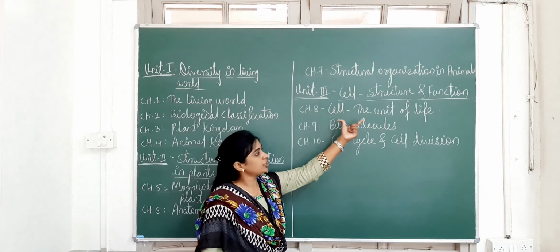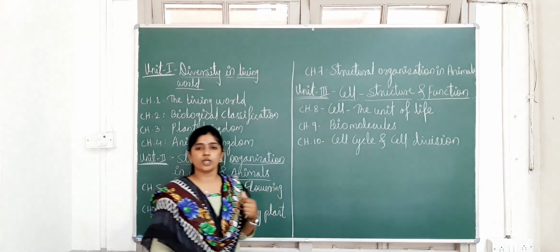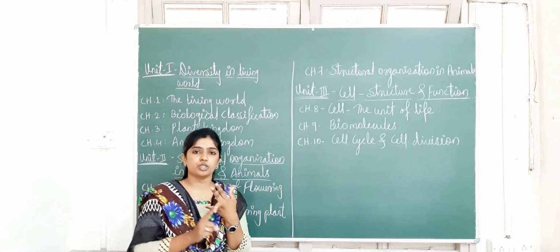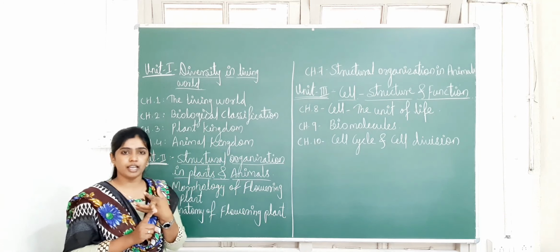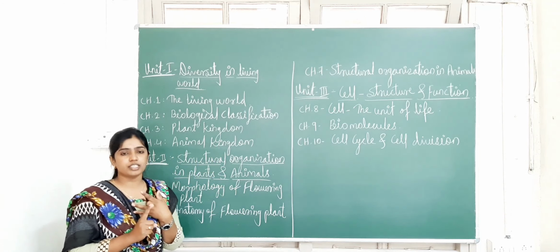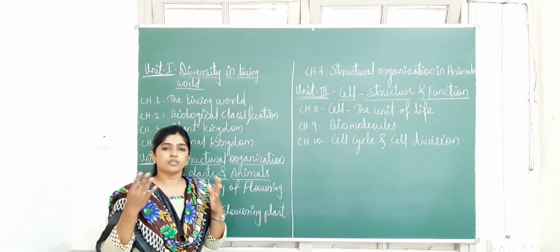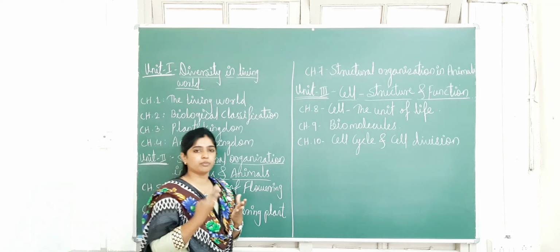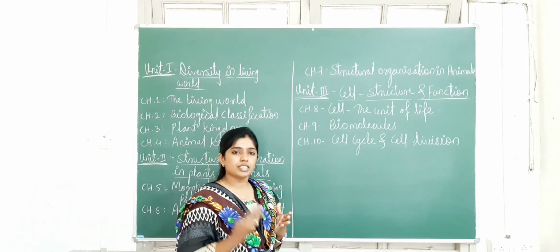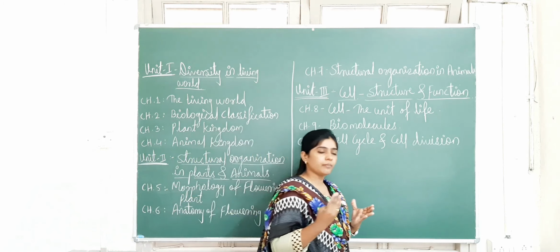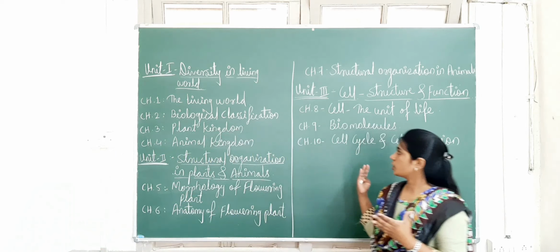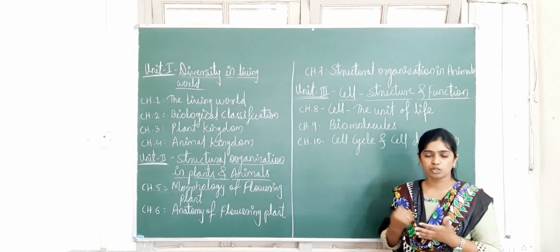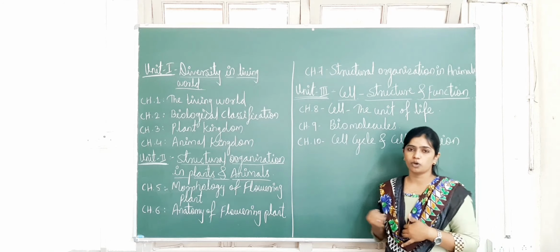So the cell, the unit of life. In that you are going to study what is the cell, the structure of the cell, the structure of animal cell, plant cell, and you know that each cell has different organelles. So the structure of different organelles like chloroplast, mitochondria, ribosomes, lysosomes, like this many more cell organelles are there. In this topic you are going to study about the structure of cell organelles and what are the functions of cell organelles, which is very important.